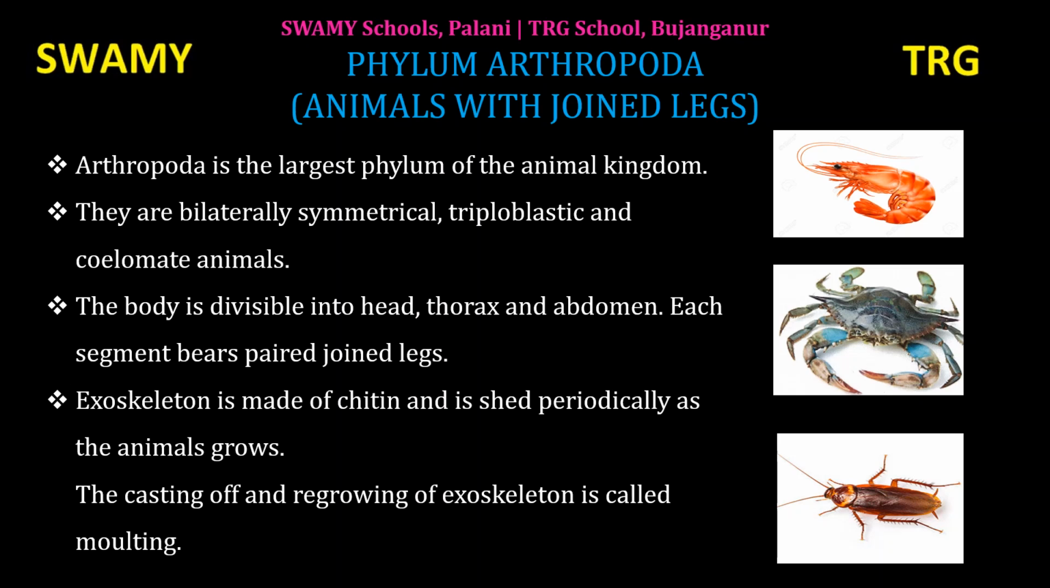They are bilaterally symmetrical, triploblastic and coelomate animals. Bilaterally symmetrical means if we cut the organism, we get two identical halves. Triploblastic means three layers are present in their body. Coelomate means true body cavity. The body is divisible into head, thorax and abdomen. Head consists of sense organs like eyes, nose, ears and tongue. Thorax is the chest region and abdomen is the stomach region.